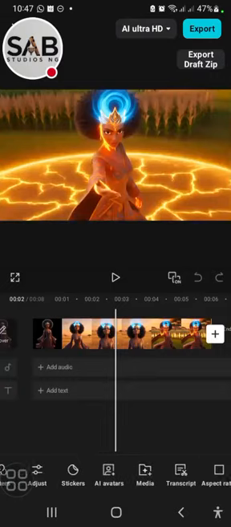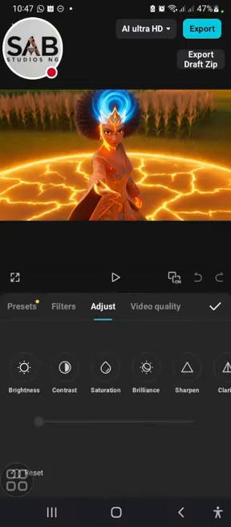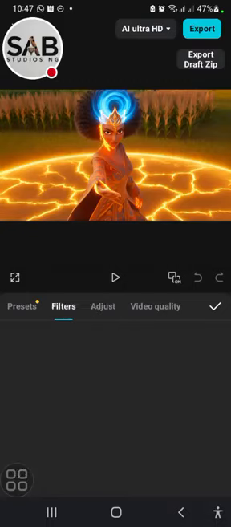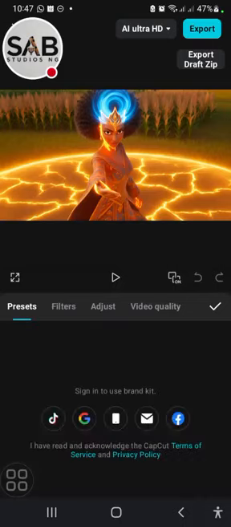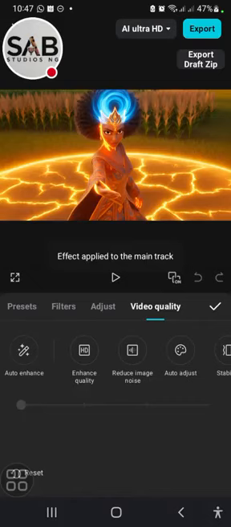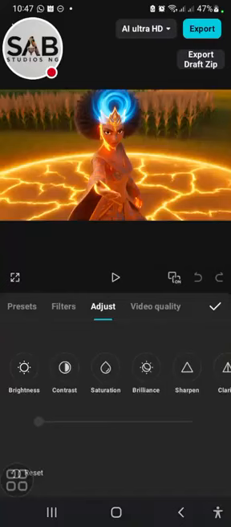So what I'll do, I'll click on the adjust option on my timeline, inside CapCut right now. Then I'll scroll to filters or presets. Is it preset? It's not loading fast. Okay, there is video quality, auto enhance. Not that.